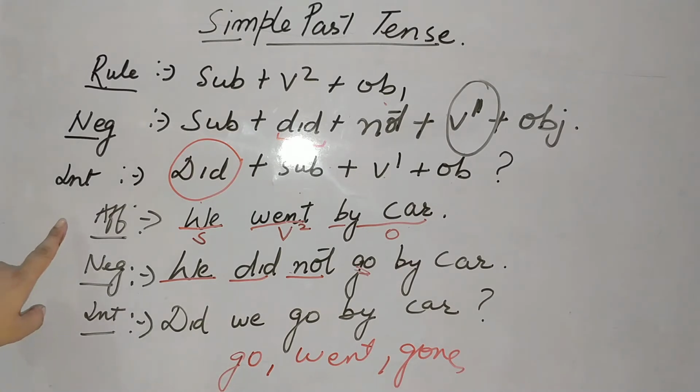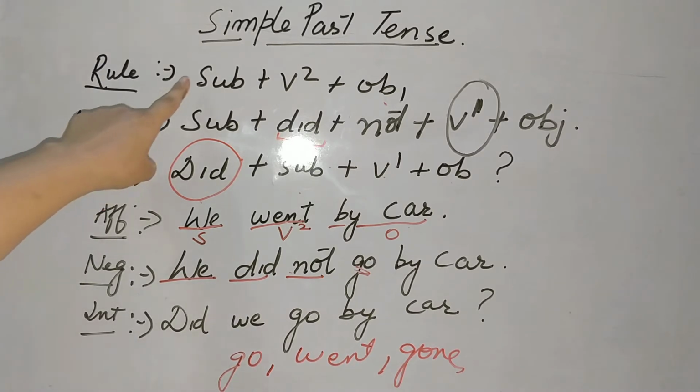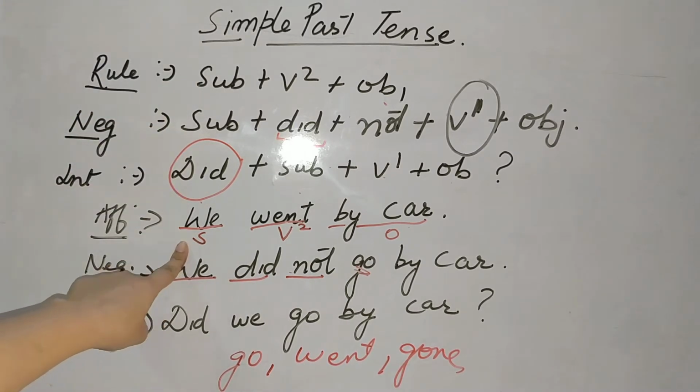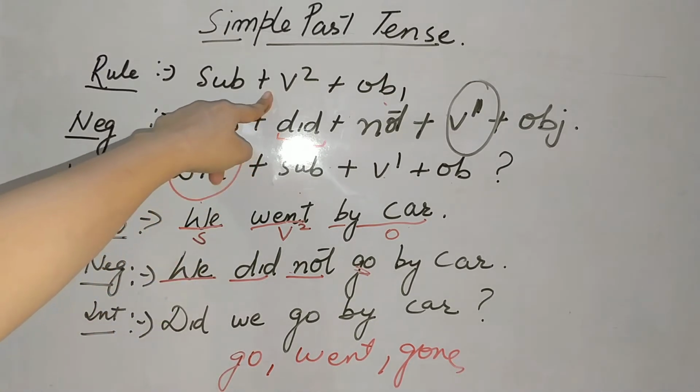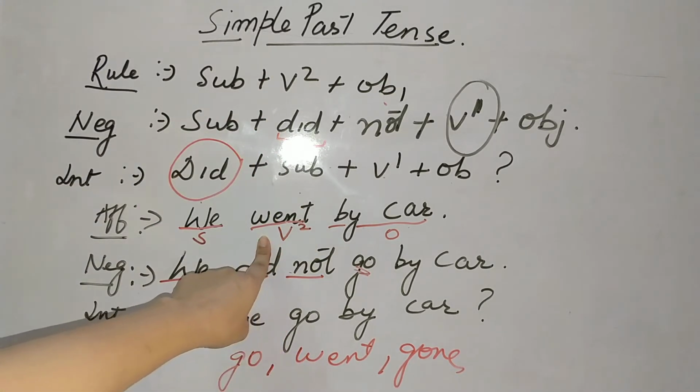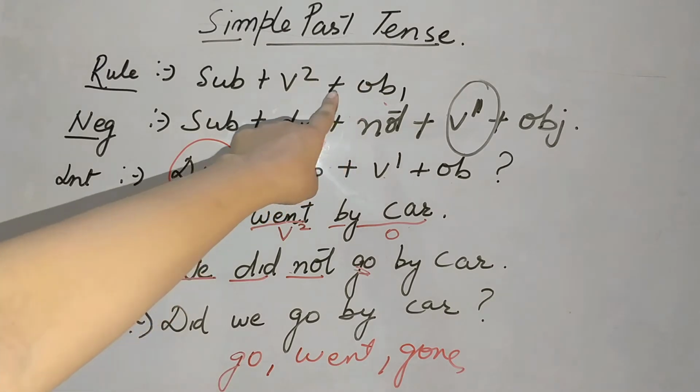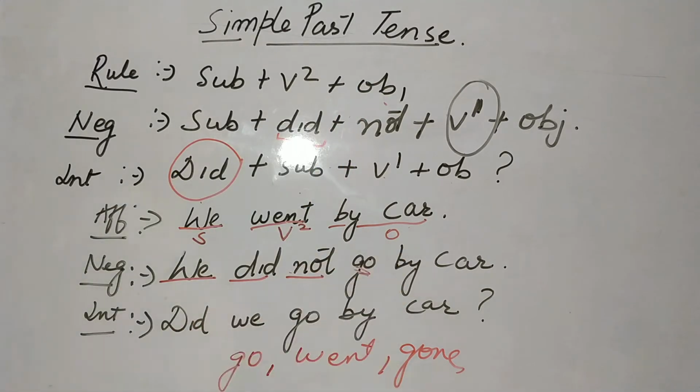I'll make it clear with the help of an example. Affirmative, just see the rule. Subject, what is the subject? We. Second form of verb, what is the second form of verb? Went. And your object, that is by car. We went by car.